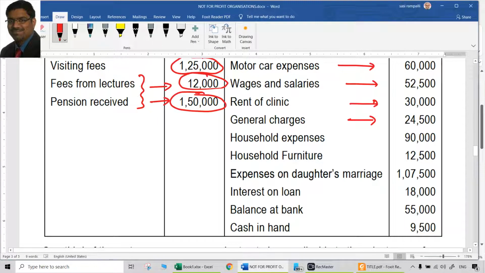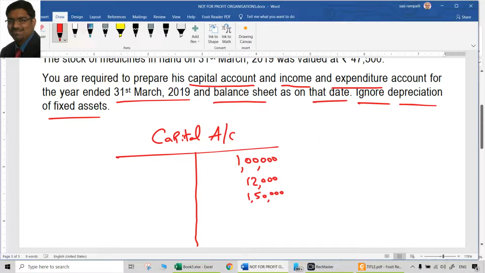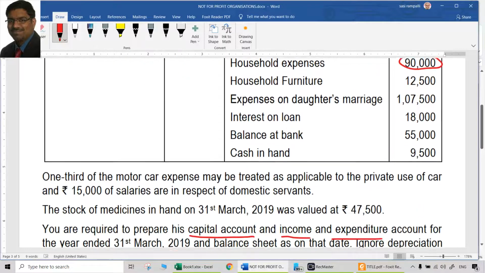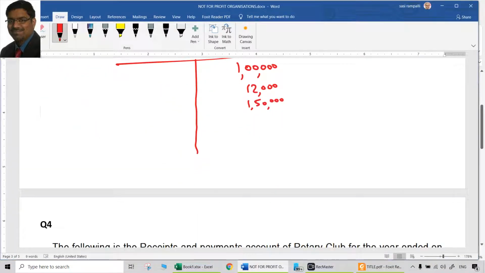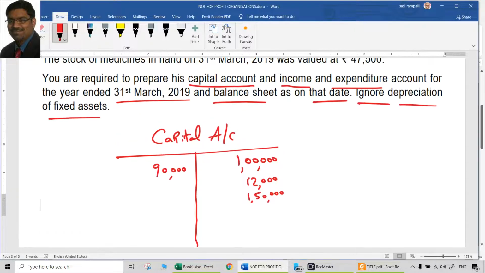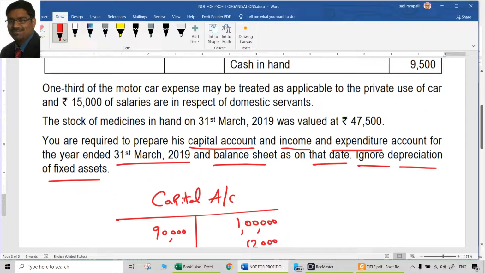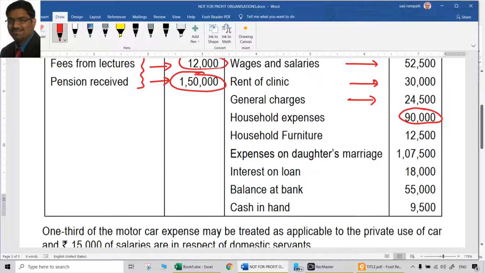Then comes household expenses. See, household expenses definitely is not related to the business. That is as good as drawings. Because we are preparing a capital account already, what we can do is debit to this capital account. The credit aspect is already over, 90,000. The credit aspect is there in the receipts and payments account, 90,000. Now we can debit it to the capital account just like drawings. That is the debit aspect of it because we are preparing a capital account. If we don't prepare a capital account, if we take it into the balance sheet, we would have deducted it from the capital. So here 90,000 is to be debited to the capital account.